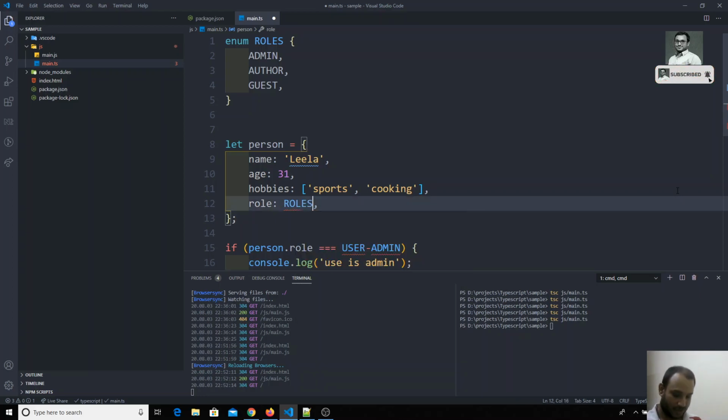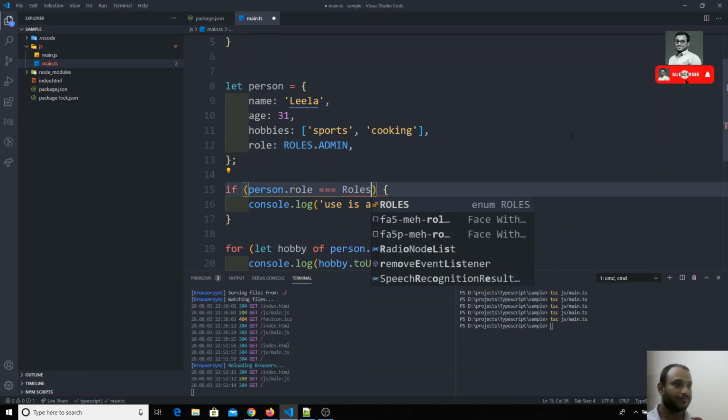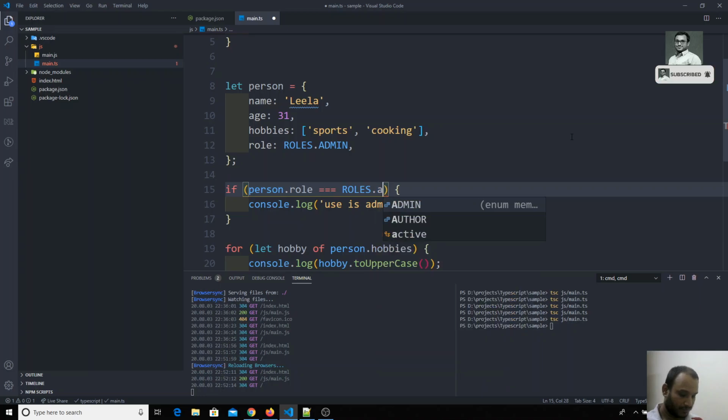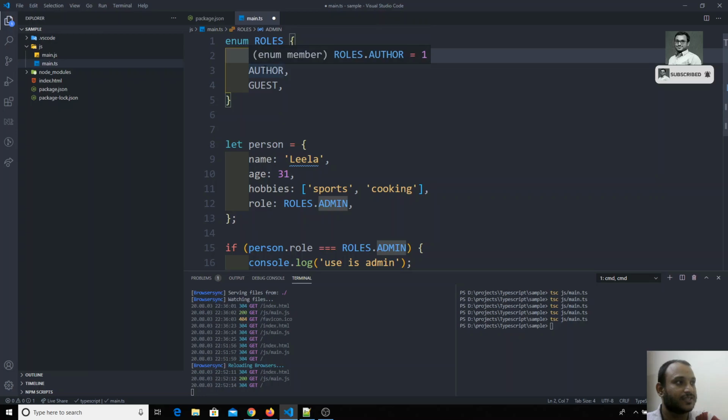So Roles dot, and you will have IntelliSense also. Visual Studio Code and any IDE will support enums nicely with IntelliSense. It will suggest whatever it needs. Now, in this way we can define the enums. And if you see here, it is assigning 0, here it is assigning 1, and here it is assigning 2. If you want, you can also give custom data.